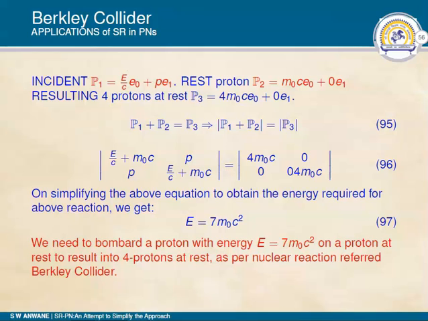That is, we need to bombard a proton with energy 7 times the rest energy of a proton to result in 4 protons at rest. One can make out calculations in terms of velocity using equation 97.